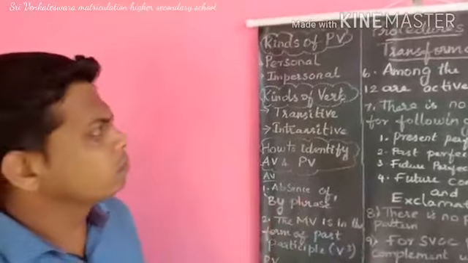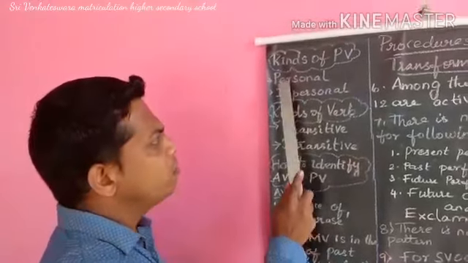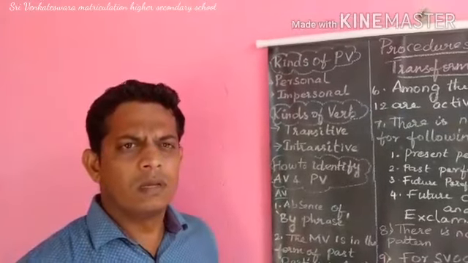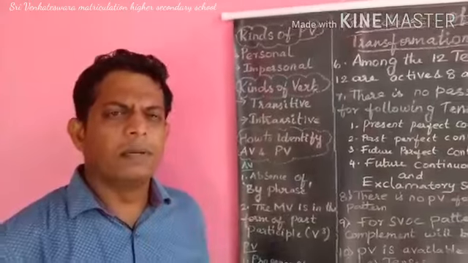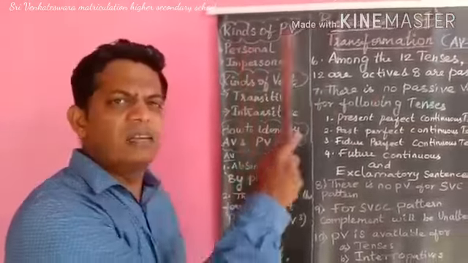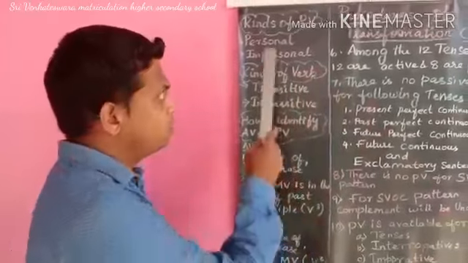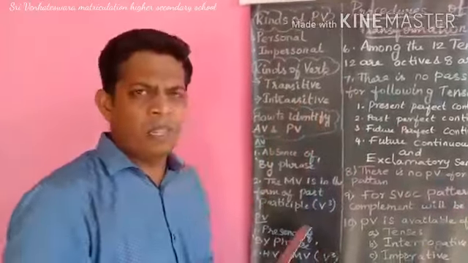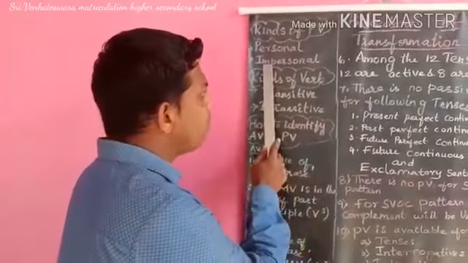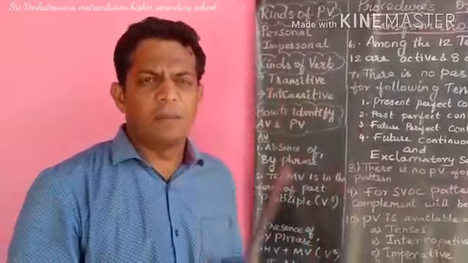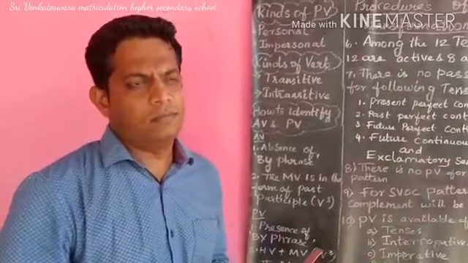Kinds of passive voice. Number one is personal. Number two is impersonal. Personal passive voice means the presence of a by phrase in a statement. For example, the experiment is done by me. Here there is a by phrase, so it is called personal passive voice. If there is no by phrase in a sentence, that is called impersonal passive voice. For example, this has been done. There is no by phrase here.